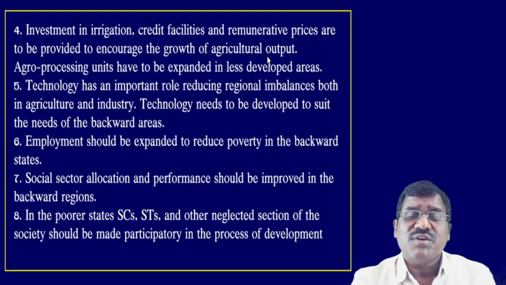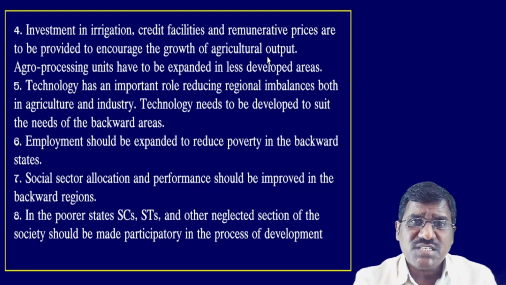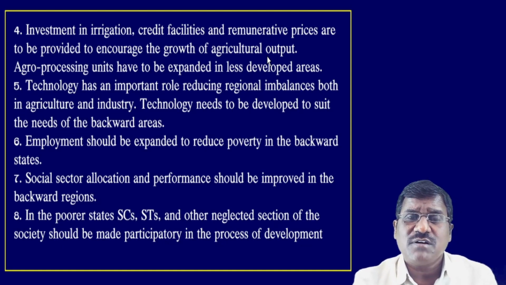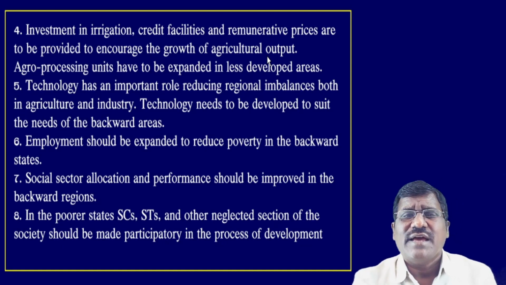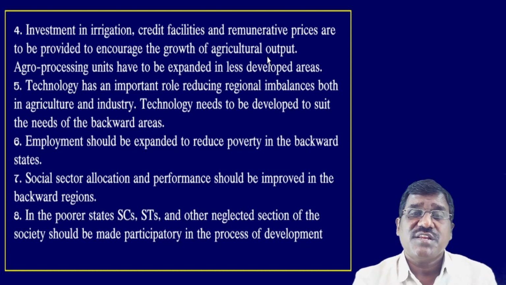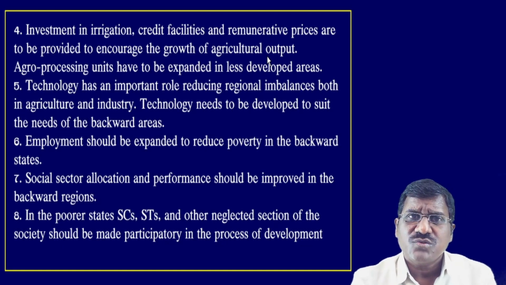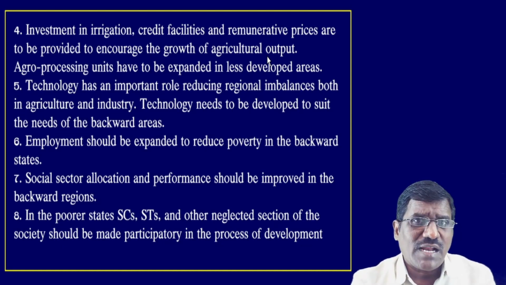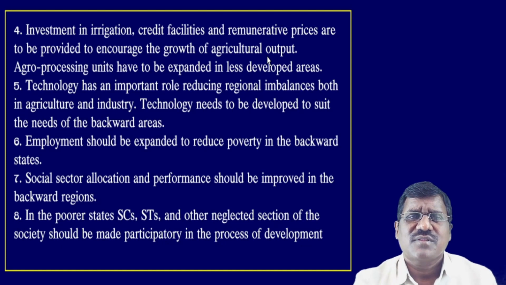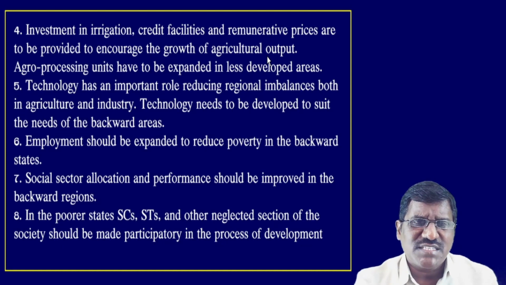But there are no irrigation facilities in rural areas. There are no credit facilities in rural areas. There is no remunerative price for the farmers' crops because they are underdeveloped. So what the government has to do is invest in irrigation facilities, providing more and more canals, wells and tanks. When more irrigation is provided, the crops will increase. When the crops increase, the area will be developed. So this is also one of the measures for regional imbalances in India.